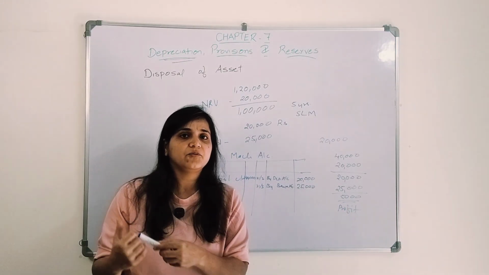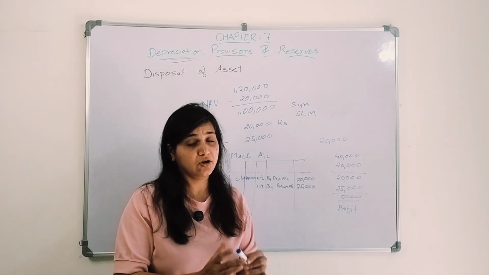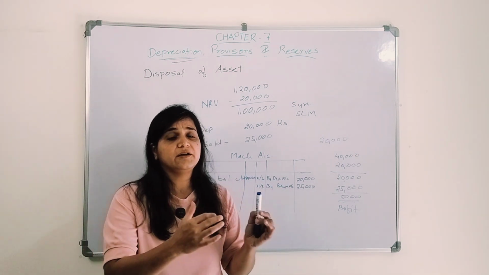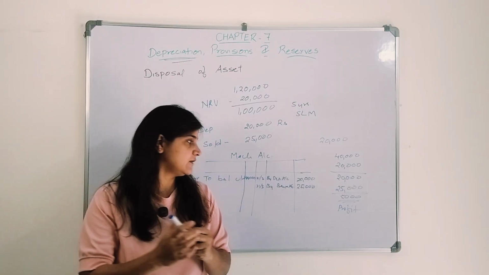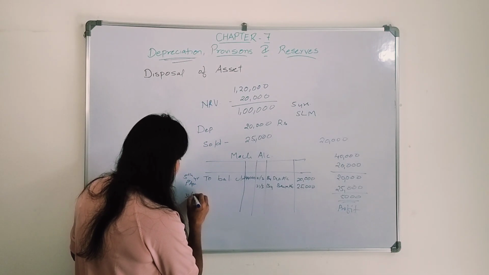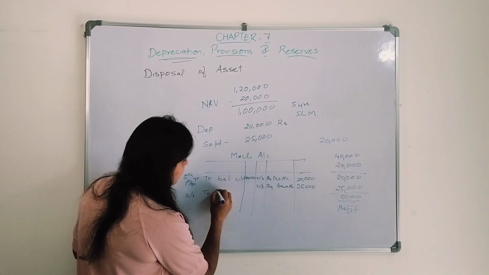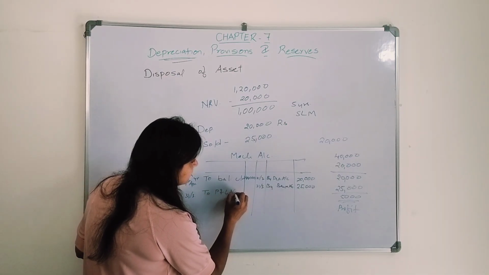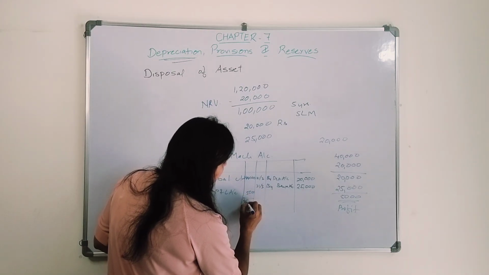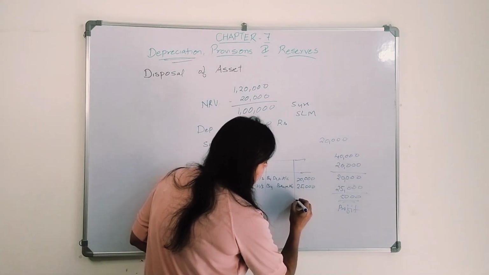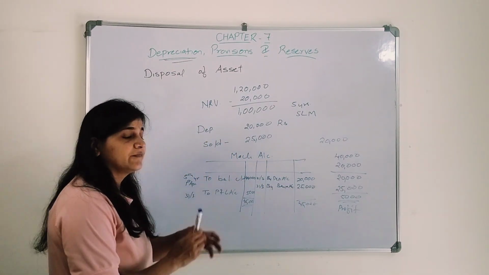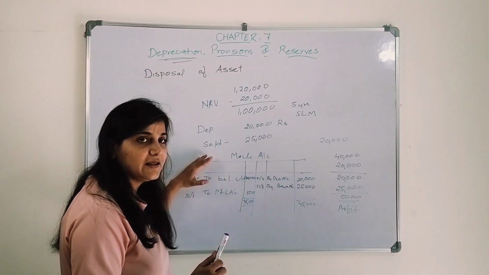Where do I need to carry that profit? To the profit and loss account. What will be my entry? Machinery account debit to profit and loss account. Okay, so here on 31st of March, machinery account debit to profit and loss account 5,000, and this machinery account will close.